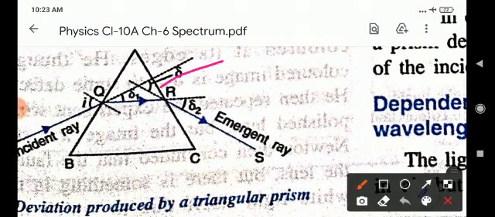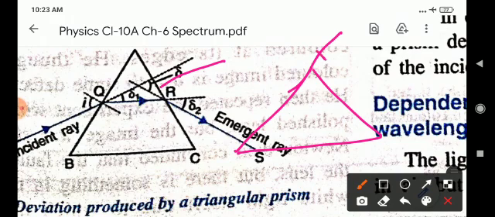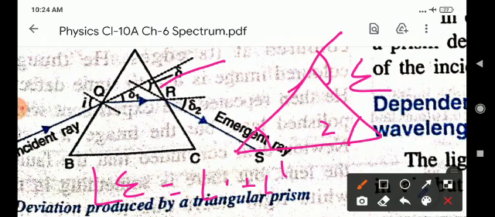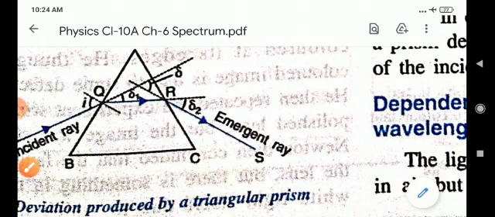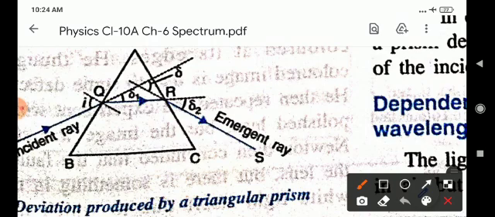It is the exterior angle of this triangle by the property of triangles: exterior angle E is equal to 1 plus 2. So delta is equal to delta 1 plus delta 2, because the exterior angle is the sum of the interior angles.